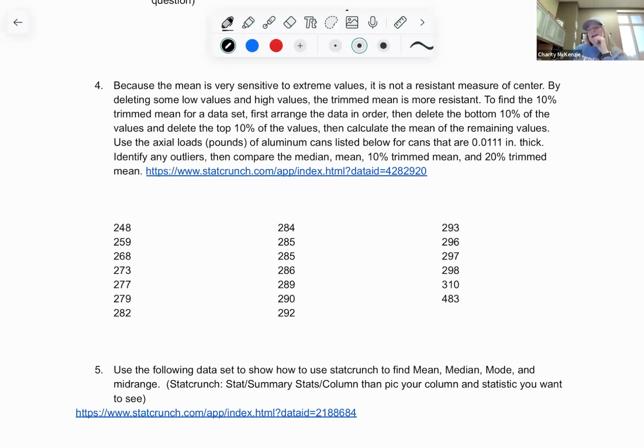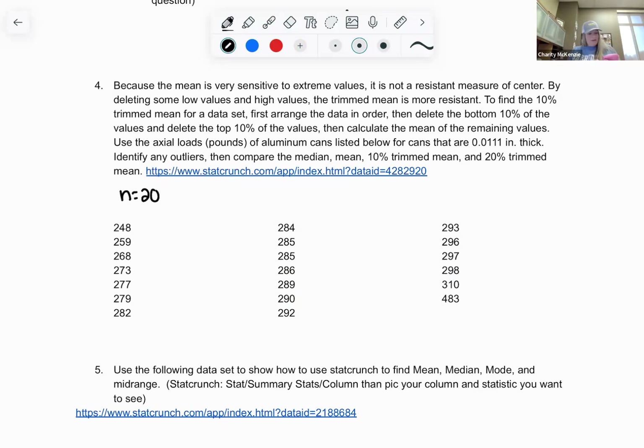But I also want you to think about, what is 10% of your data? What is 20% of your data? How would I know what that is? So I don't remember how many data values are here. So let's count those. 1, 2, 3, 4, 5, 6, 7, 8, 9, 10, 11, 12, 13, 14, 15, 16, 17, 18, 19, 20. So we know our N is equal to 20. That's our number of data values.